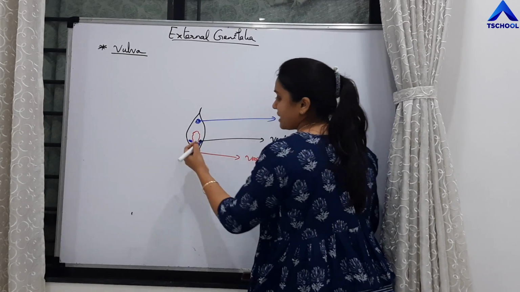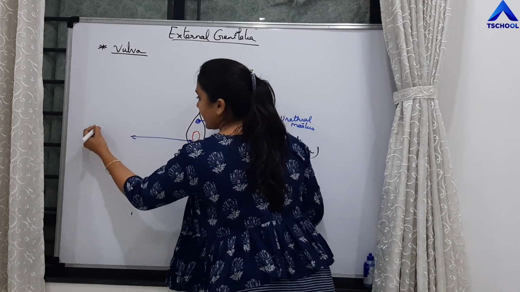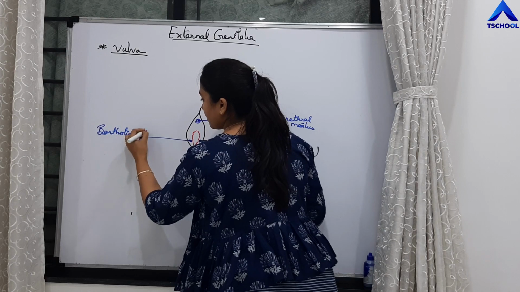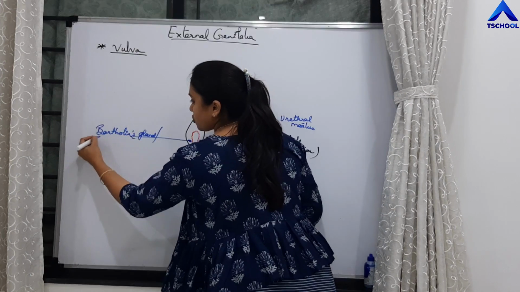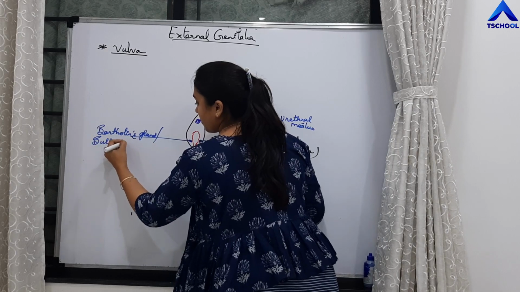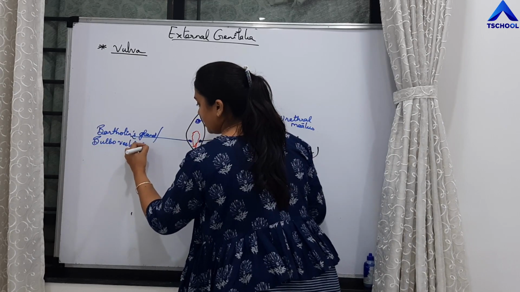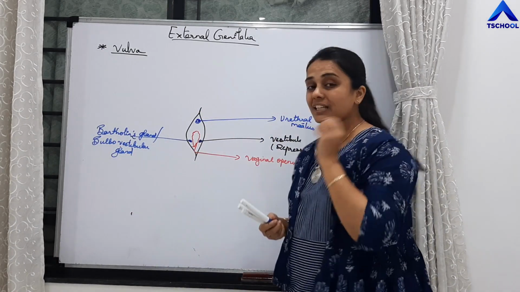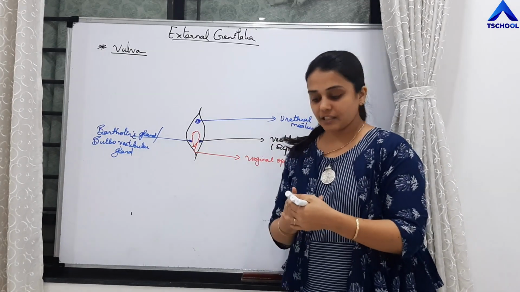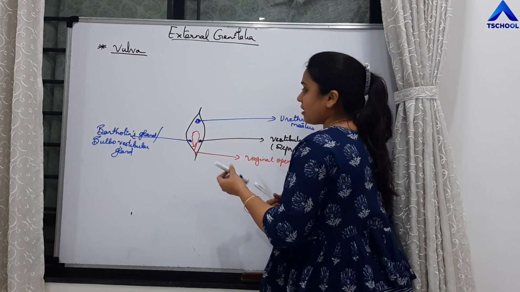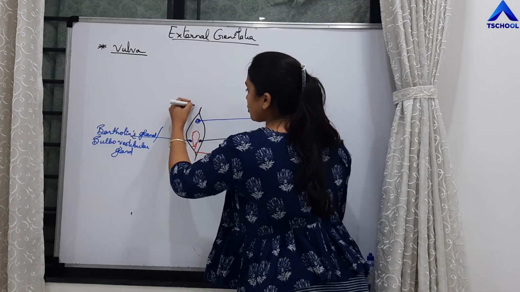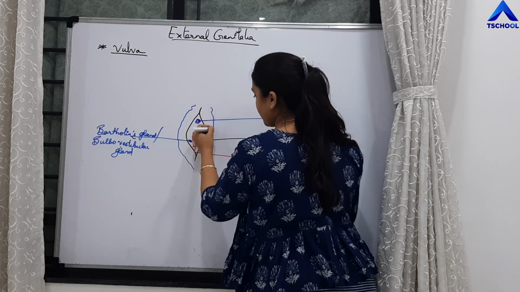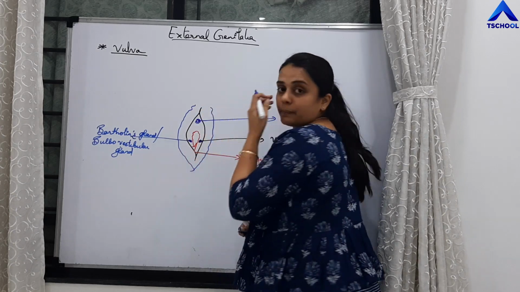On the two sides of the vaginal opening are a pair of glands and the openings of these glands. These glands are called as Bartholin's gland, or in case of females it is called as bulbovestibular gland, Bartholin's gland or bulbovestibular gland. So all these things are present in the depression, right? Now it is covered by the fold of the mucous membrane, the inner fold of the mucous membrane.